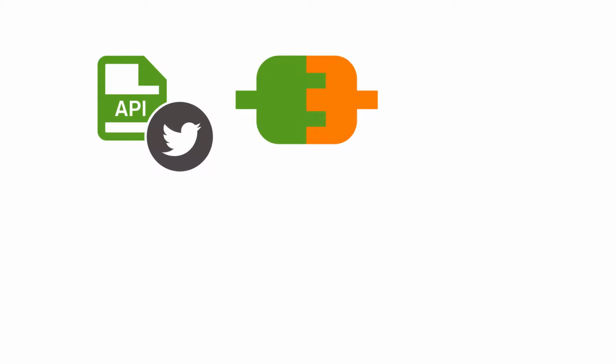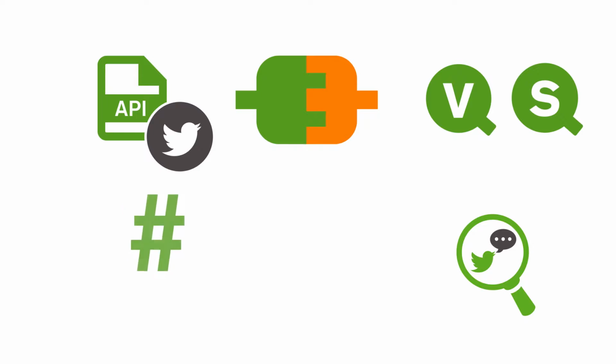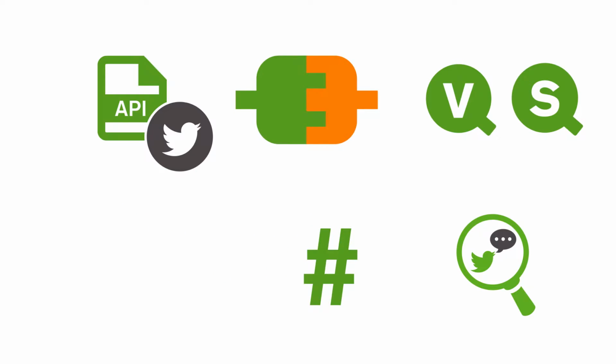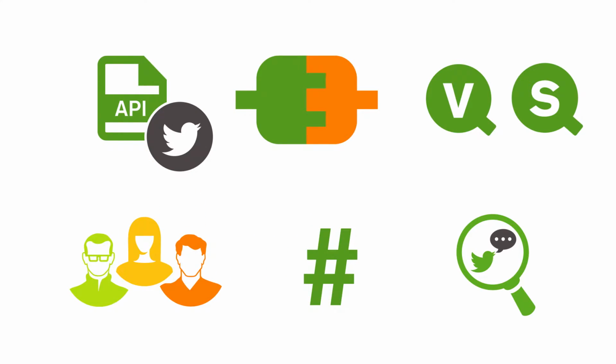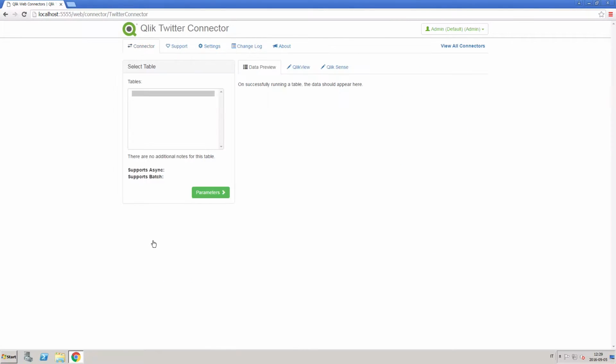Twitter Connector loads data from the Twitter API into your QlikView and QlikSense applications. The Twitter Connector allows you to extract data from Twitter, such as tweets based on a search term or hashtag, and information about users. You can find the Twitter Connector on the Qlik Web Connector page.